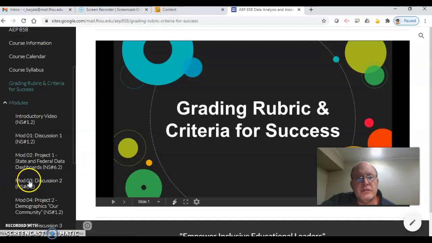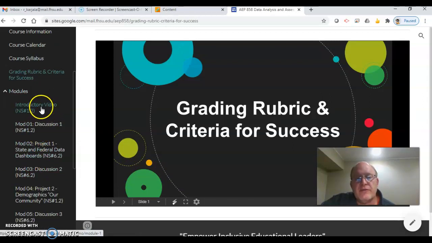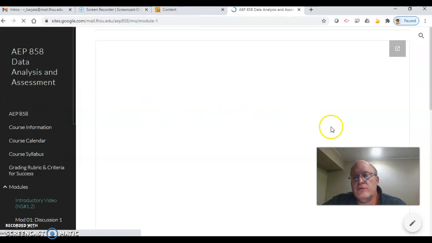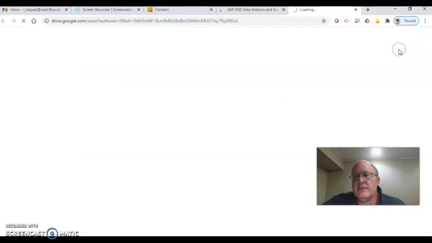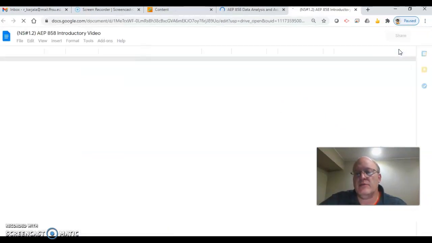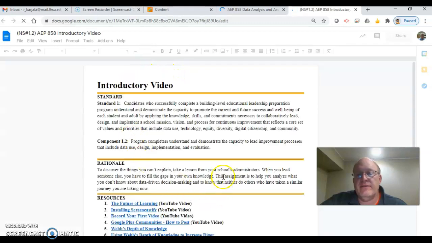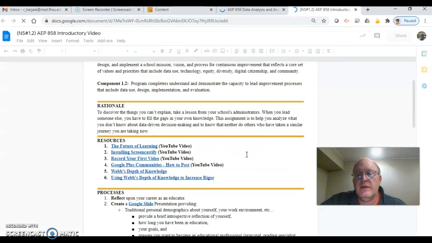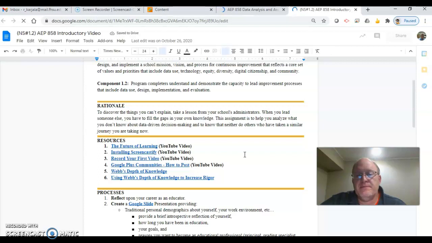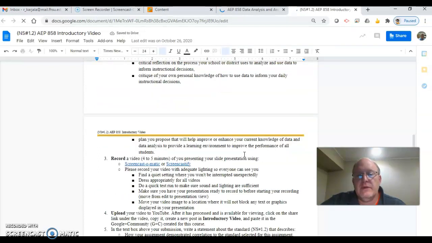Next thing are the modules. This is your assignment. So the first one's an introductory video. If you click on that, it'll launch out a Google Doc. And then this little icon, if you click on it, expands and opens up the Google Doc in its own window. So what I would recommend is you do that, and then you print this off, and you write on it, and you review it and mark it up. Make sure you got everything covered.